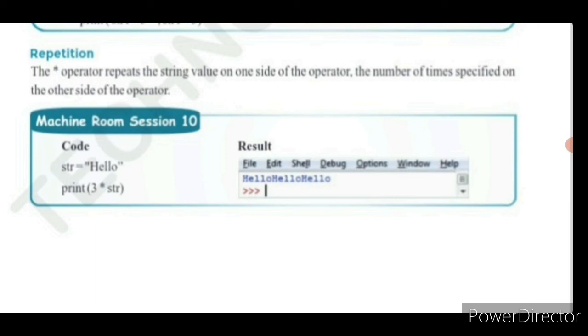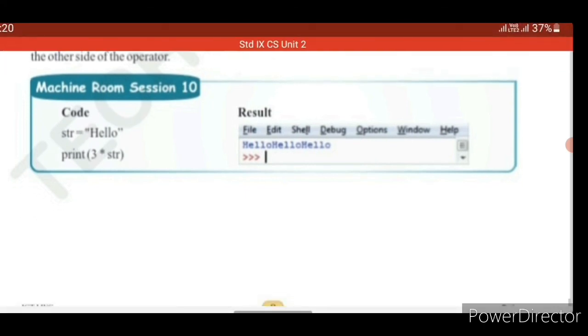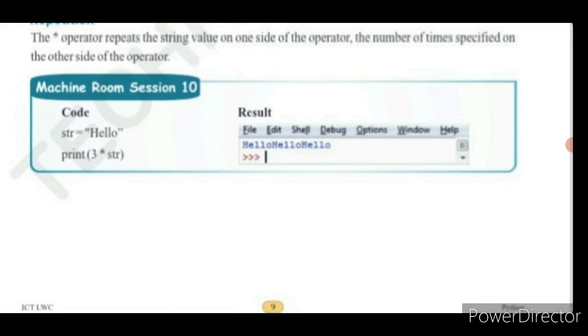The multiplication operator repeats the string value on one side of the operator, the number of times specified on the other side of the operator. See this example. str is the variable, hello is the string. So print within bracket str into 3. Here 3 is the repetition number we give as the input to the multiplication operator. What is the str variable? It shows the hello string. So hello is going to be printed thrice. It is going to print the repeating sequence of hello.